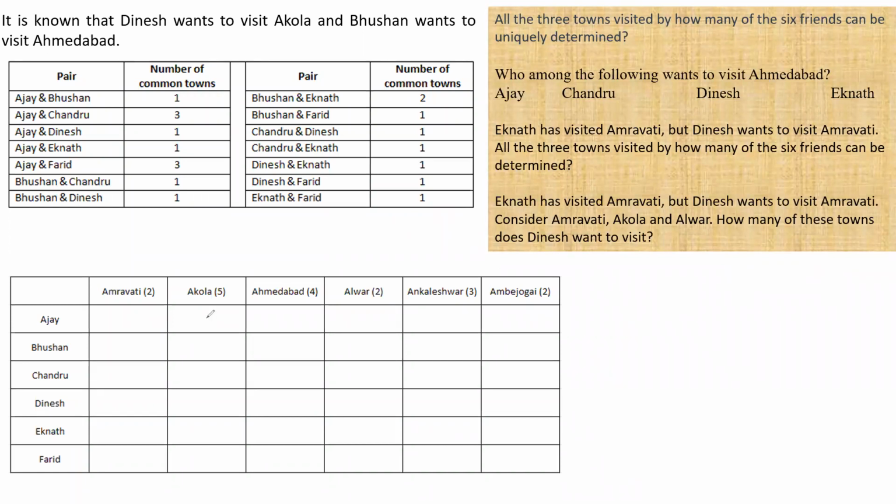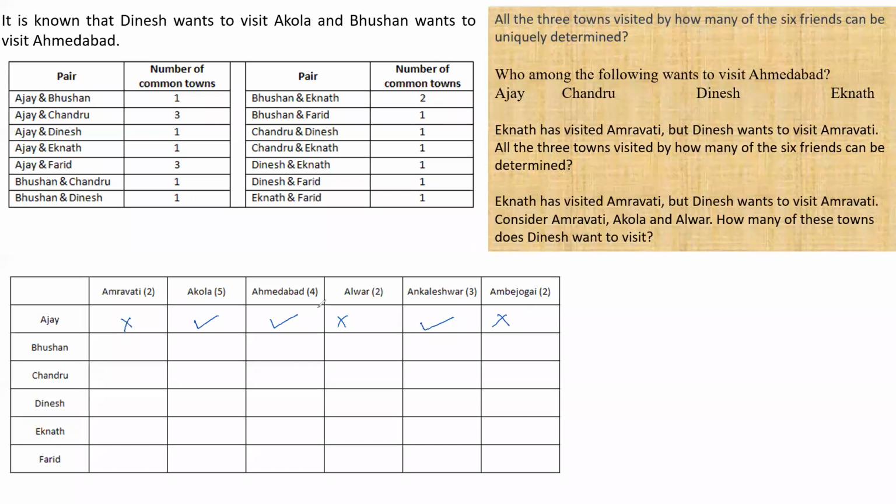Right. So basically, Ajay is going to Akola. Let's put a tick over here. Ajay is going to Ahmedabad and Ajay is going to Ankleshwar. Similarly, Ajay has not visited these three places yet. Similarly, it is common with C also.